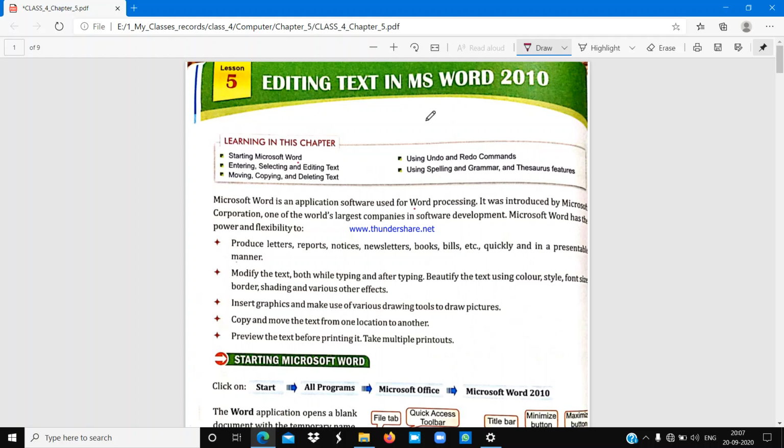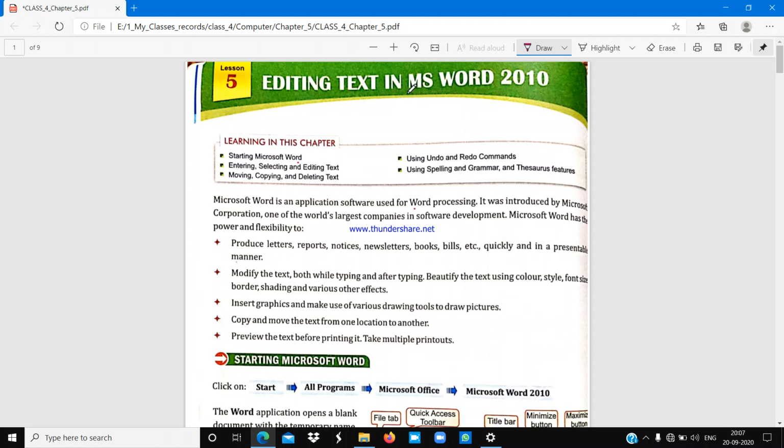So students, as you know, before revision assessment 2, we have already completed up to chapter number 4. Today I am going to start a new chapter, that is chapter number 5, editing text in MS Word 2010.